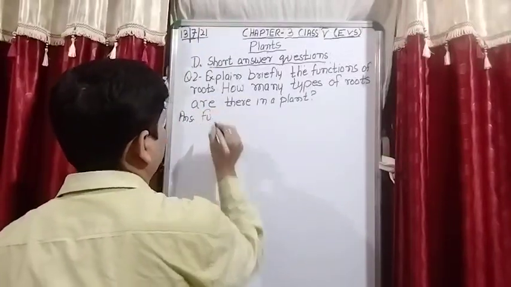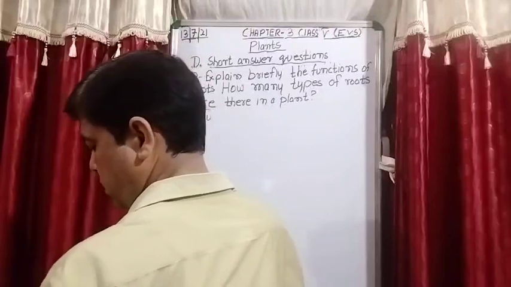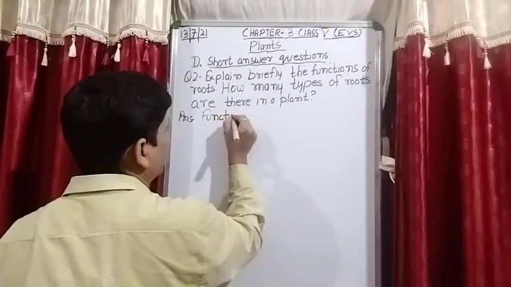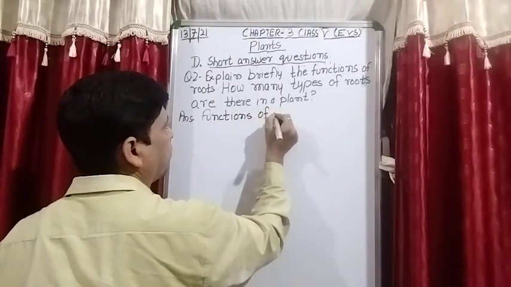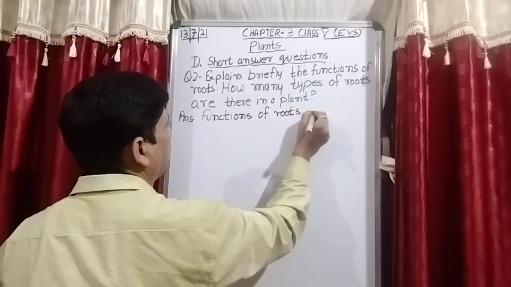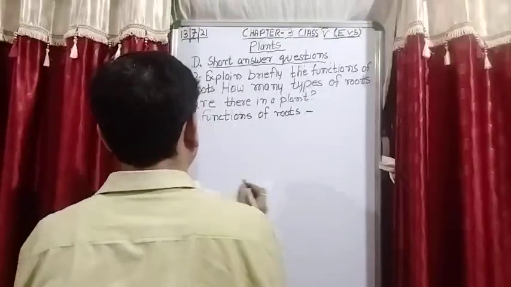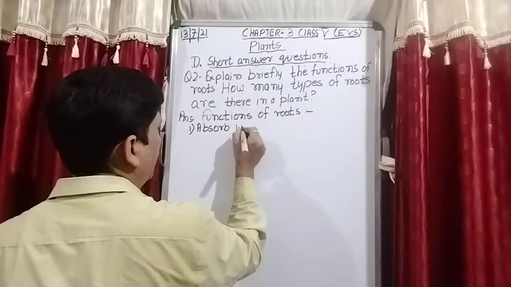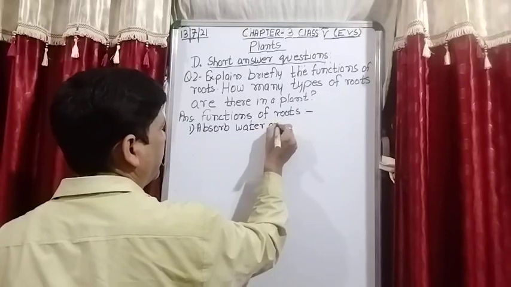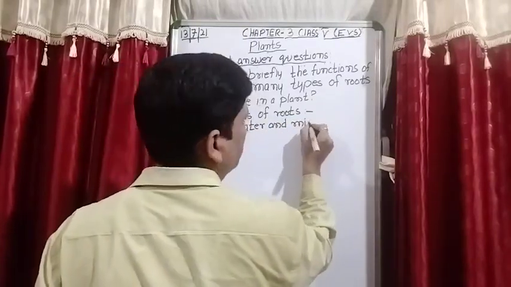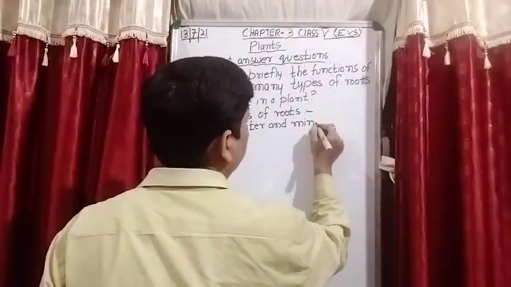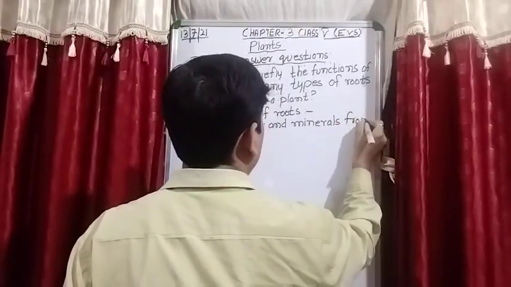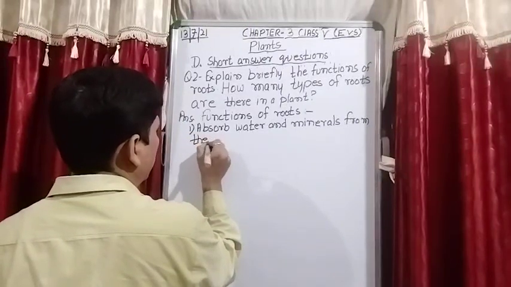Functions of roots. First function is absorb water and minerals from the soil, because minerals are present in the soil.